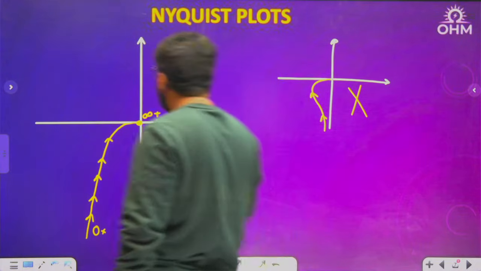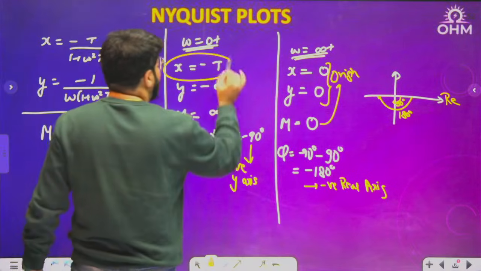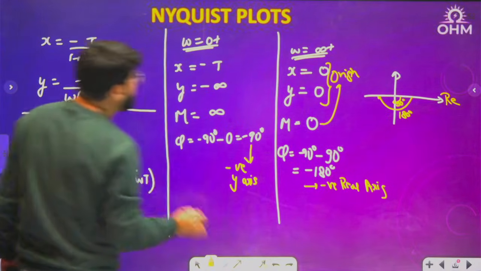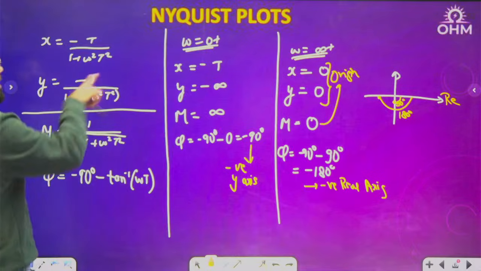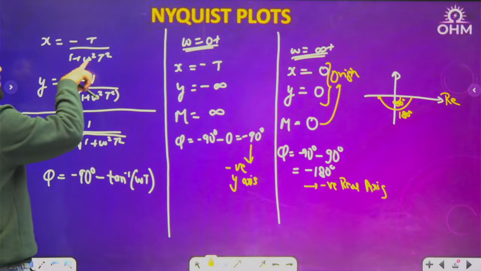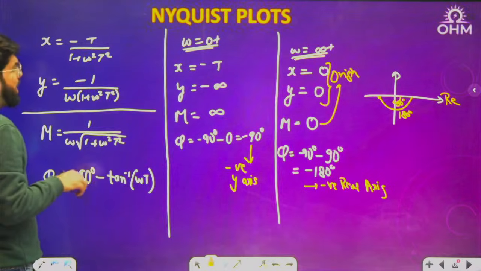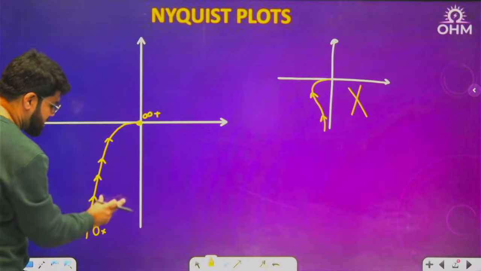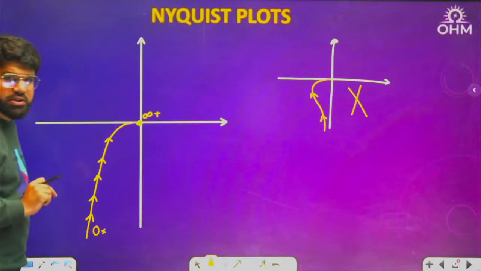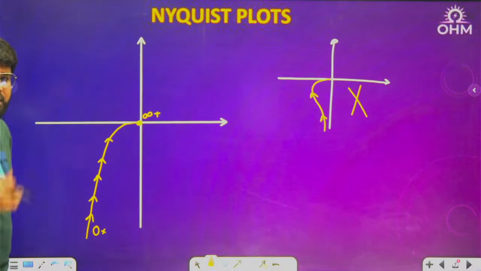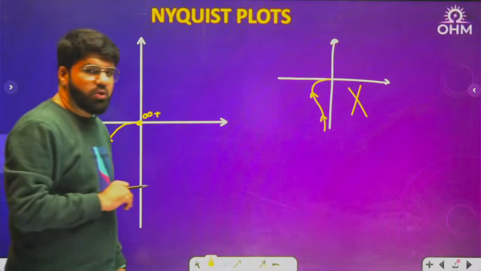But you see, what is our x value? Our x value is minus T. That means there has to be some gap. And also, when omega increases, the magnitude of x has to decrease continuously. That means this distance is decreasing and then coming to the origin. Hope you have got this point.